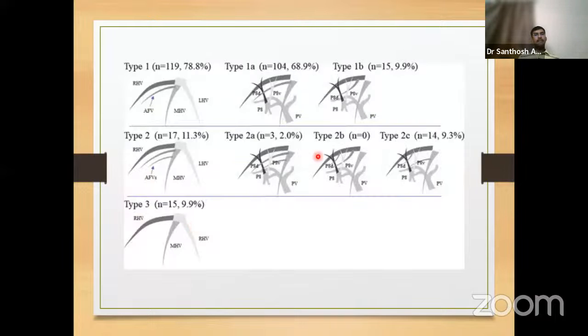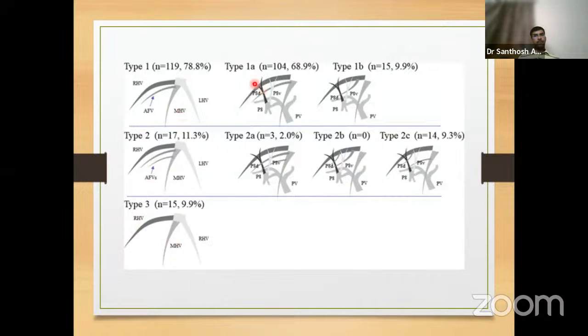Now the question is, what is this anterior fissure vein? The liver of a patient can be classified, based upon the anterior fissure vein anatomy, into three types. Type 1 is the most common, nearly 80%. About 11 to 12% will have type 2, and the remaining approximately 10% will have type 3. Type 1 will have a single anterior fissural vein. Type 2 will have multiple anterior fissural veins. Type 3 won't have an anterior fissural vein.